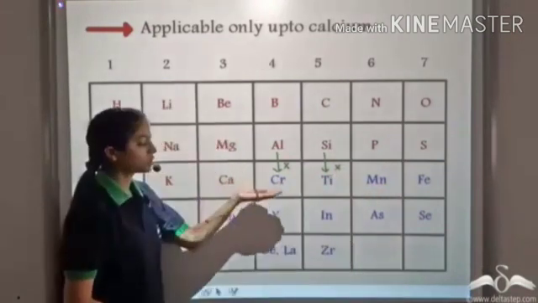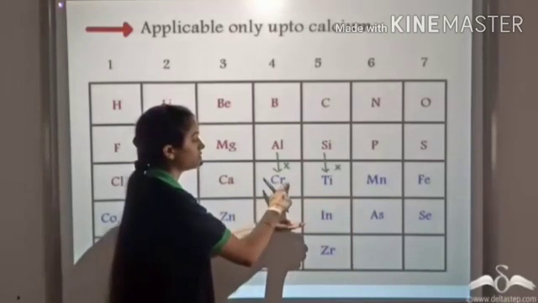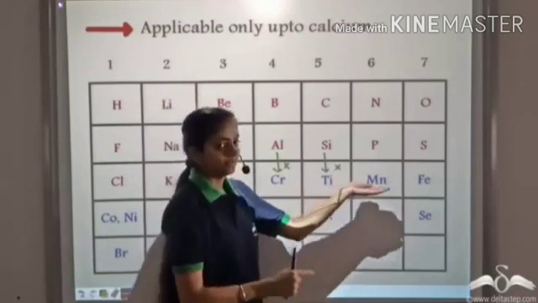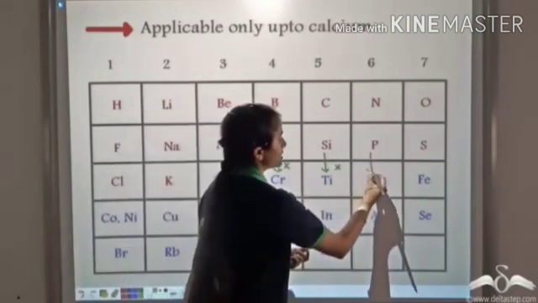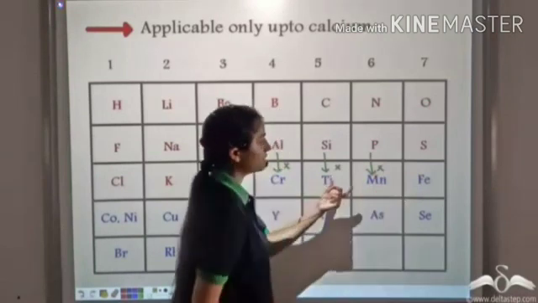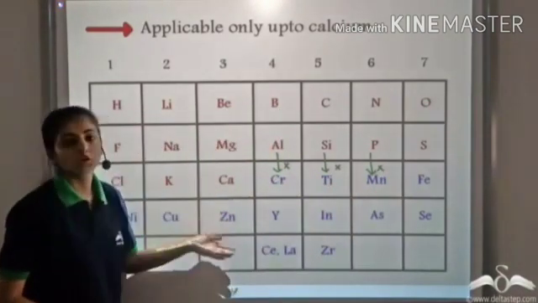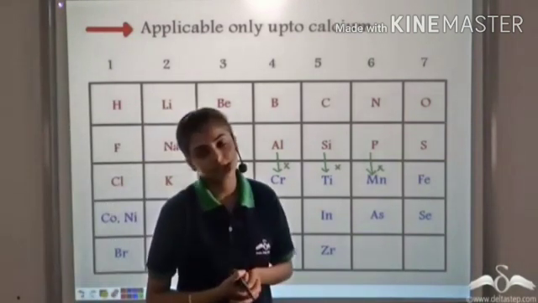So after calcium, the law of octaves failed. These elements do not show the same properties as the starting element. So all the remaining elements after calcium fail to be accommodated in Newlands' law of octaves. Hence, the law of octaves is discarded.